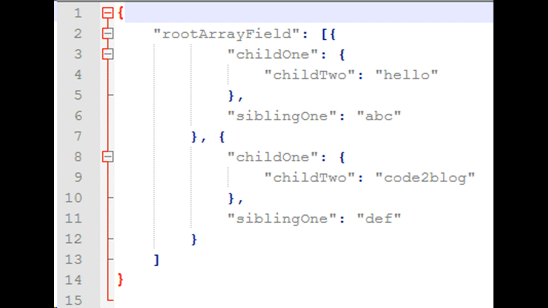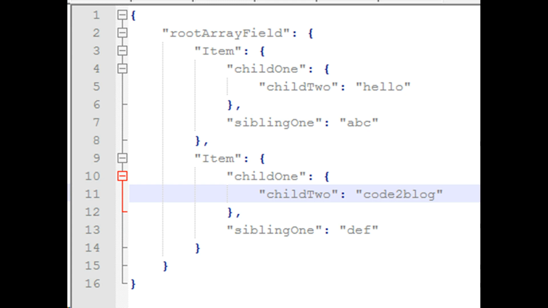This is the valid output which will be generated if we use identity and JSON array as the keywords, and use the reference with Environment.ignore as I told you. You see that it has an array called root array field, with two map fields. Now, when I comment out identity and JSON array, we generate this structure. We do not get any compilation errors. It deploys properly, and there's no issue in that.